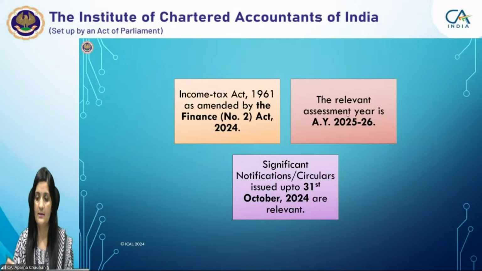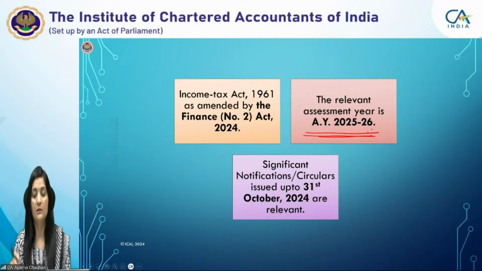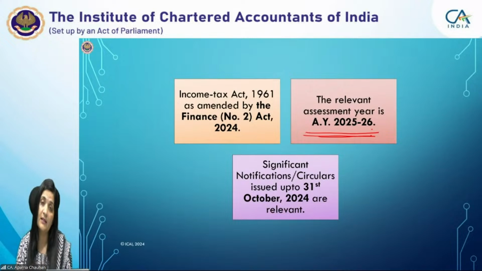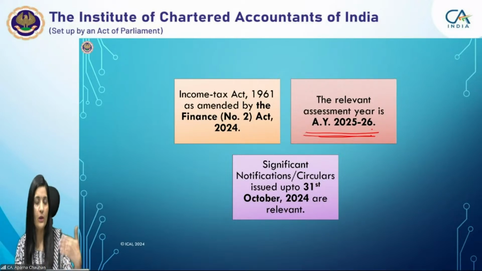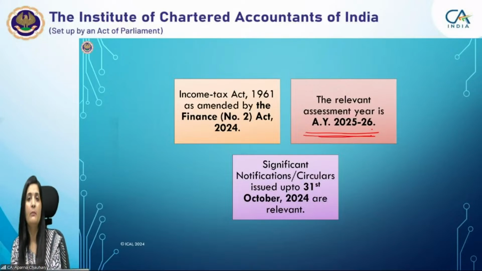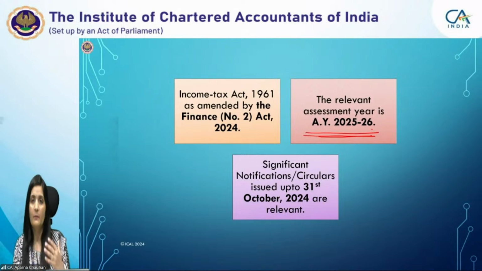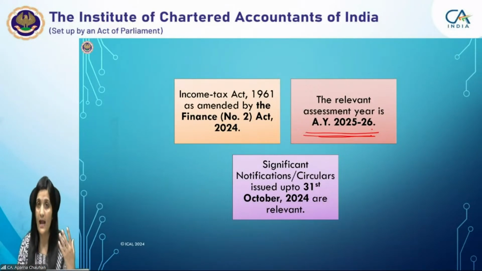The relevant assessment year is AY 25-26. This is very important for the students who are going to appear for the May 25 examination. If assessment year 25-26 is relevant, the relevant previous year would be previous year 24-25. Those students who appeared in the November 24 examination had assessment year AY 24-25, but for May 25 students the relevant assessment year is AY 25-26. Many amendments have been made in the Income Tax Act with the passing of the Annual Finance Act.